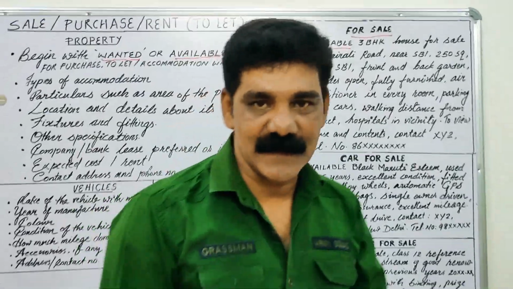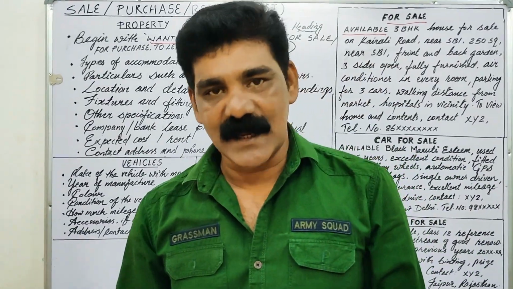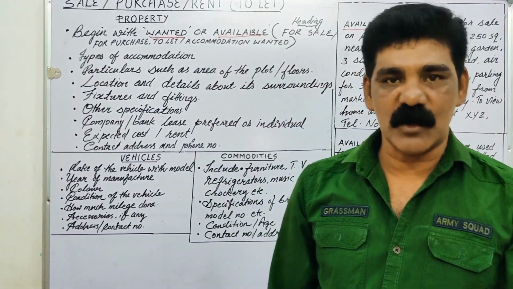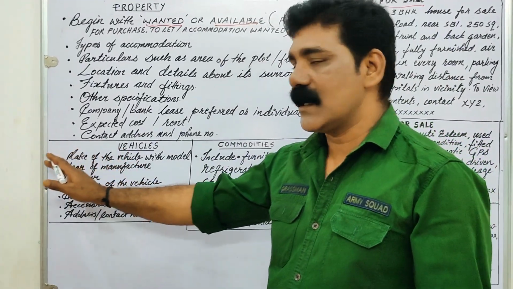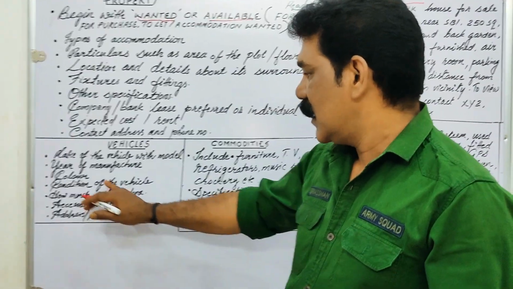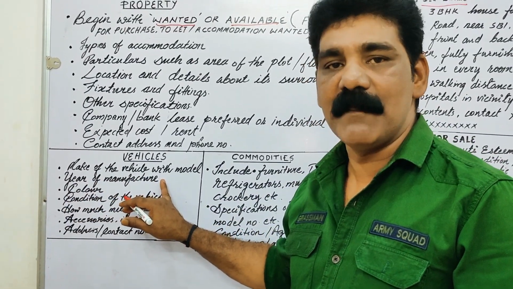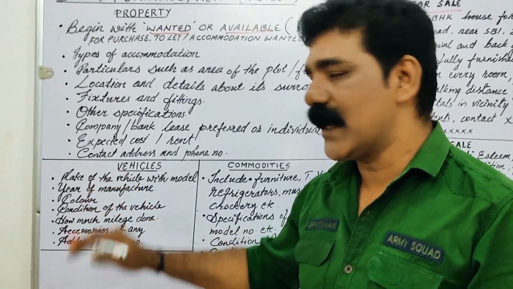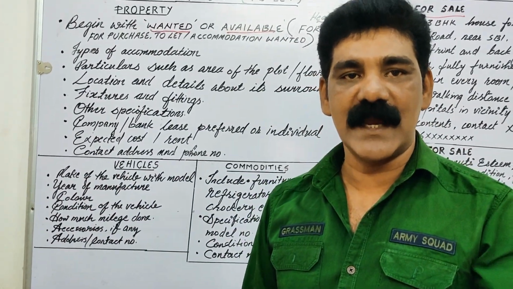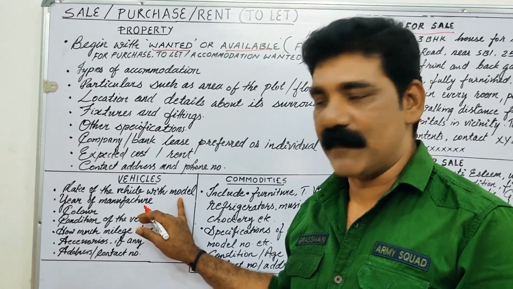Next, vehicles. When you want to purchase or sell a vehicle, that can be a car or motorcycle or anything, what are the details that you may include in it? So, make of the vehicle with the model, year of manufacture. Make of the vehicle, for example, Hyundai i20. And you may mention the model of the car also.